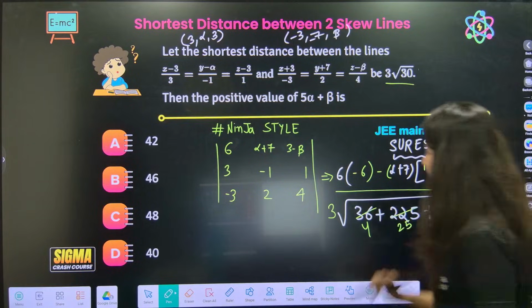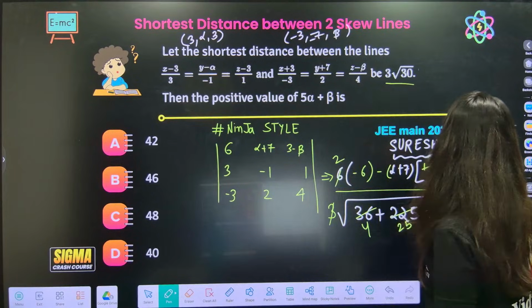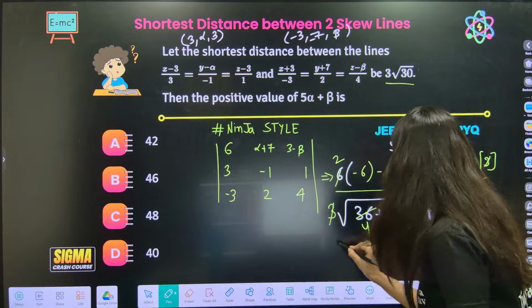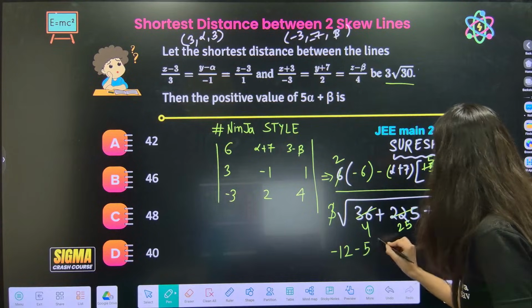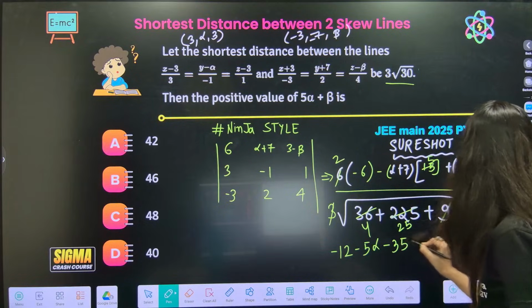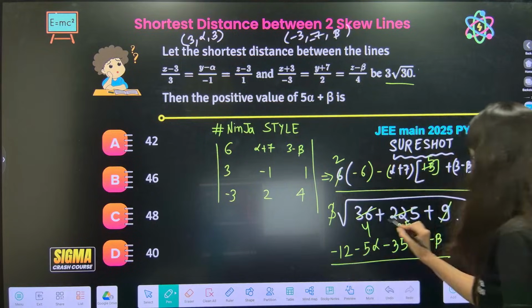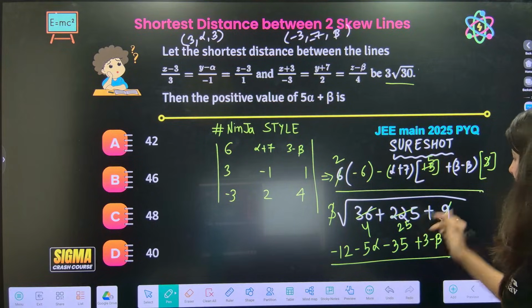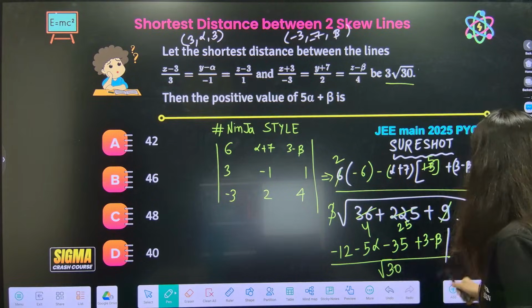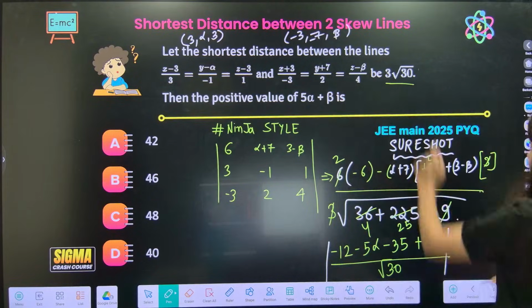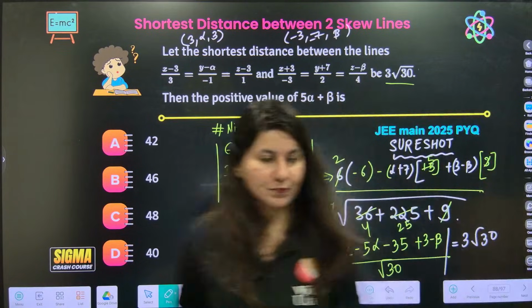So if 3 is outside, this 3 will get cancelled. 3 2s are, 3 5s are, and 3 is gone. So this is minus 12, minus 5 alpha minus 35 plus 3 minus beta, upon root 30. Modulus is there, and the shortest distance is 3 root 30. Okay?